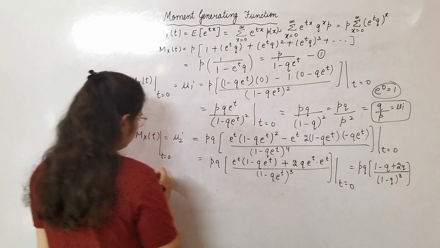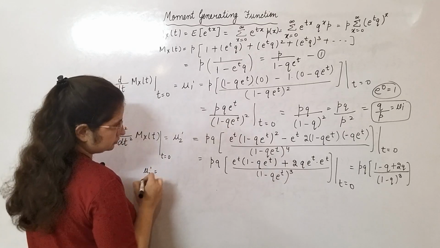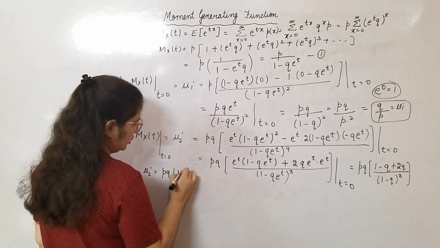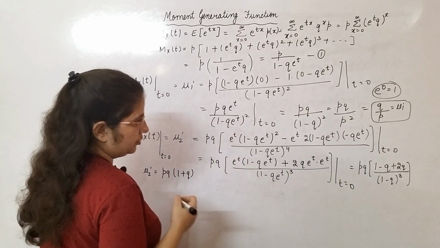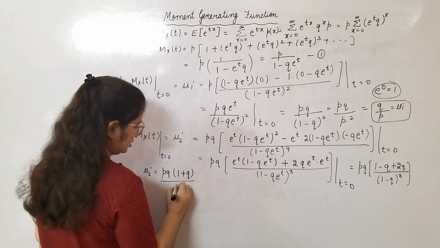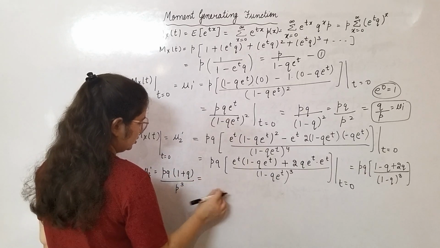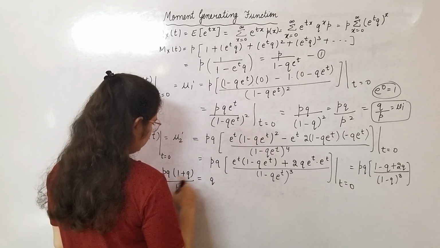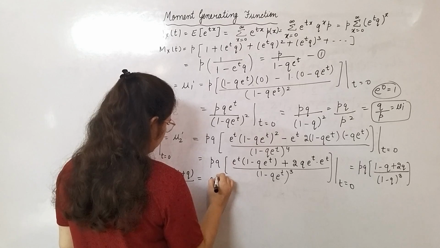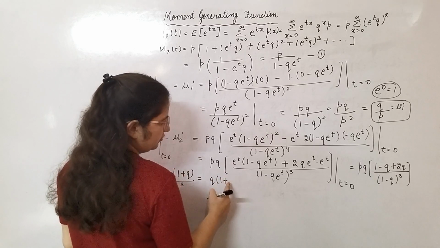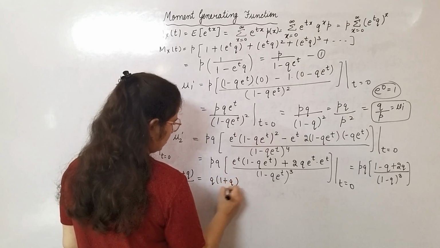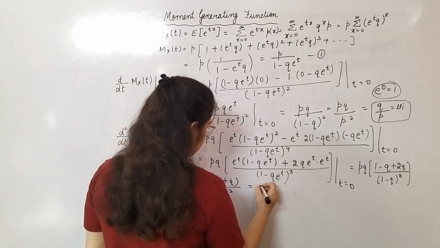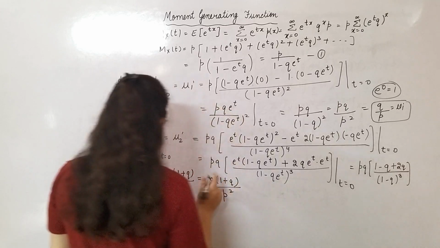So mu2 dash will be pq (1 plus q) upon p cube. So it will be q (1 plus q) upon p square. This is your mu2 dash.